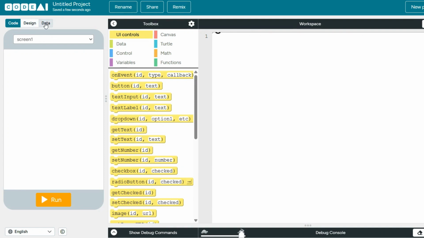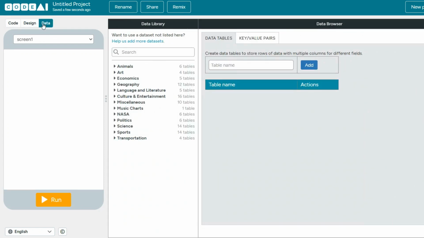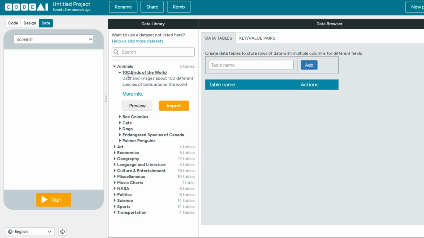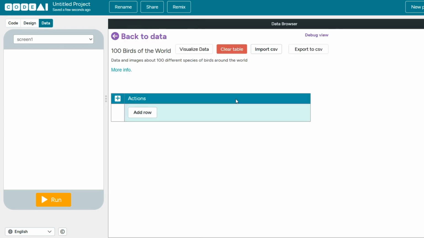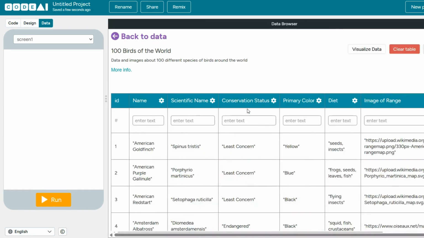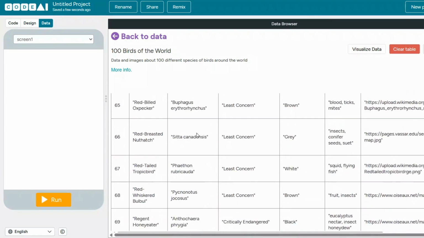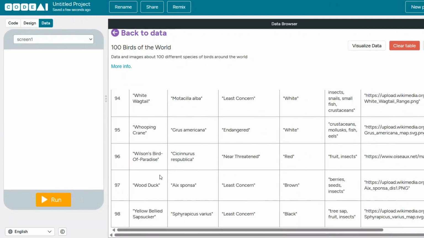So first, let's go in data. And we can use the data of when we go to animals. You can choose an animal, but I'm choosing birds. We import the data, and then here we have our data. Let's check it out. Wow, look at all of this. It's got a lot of bird kinds, like 98.